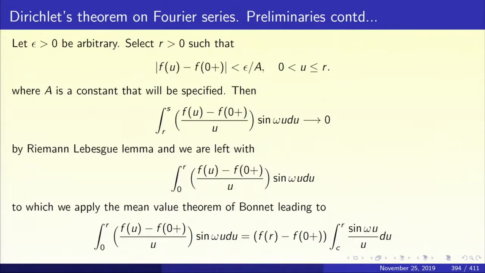And so we are left with the piece from 0 to R, f of u minus f of 0 plus upon u, sine omega u. Here we apply Bonnet's mean value theorem. F is monotone. So we apply Bonnet's mean value theorem and we get f of r minus f of 0 plus times the integral from c to r of sine omega u by u du for some c.